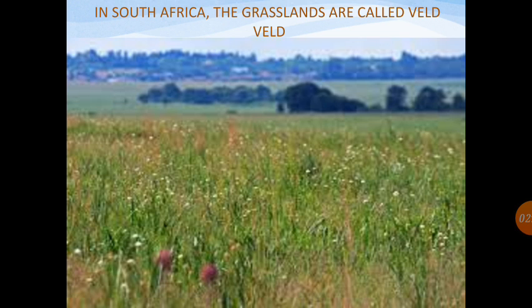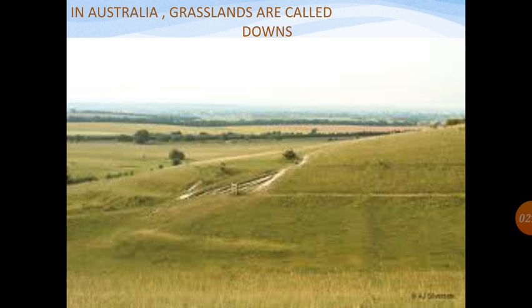And veld is the name given by South Africa to its grassland area. In Australia, grasslands are called downs. Here we have seen some names of the grasslands which are used by the different continents.